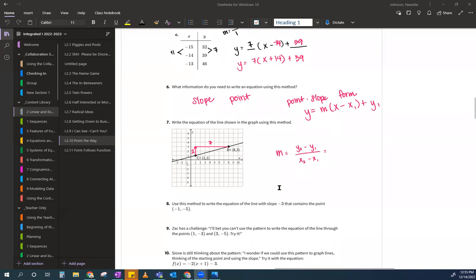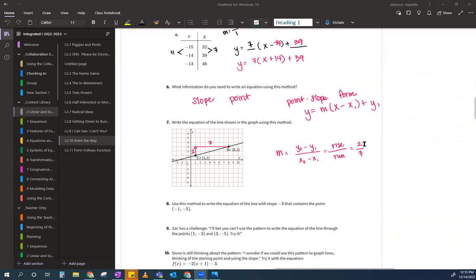So my slope, if it's rise over run, my rise number is 2 and my run number is 7. I went up 2, right 7. And up means positive and right means positive. So that's my slope. You would have gotten the same exact thing had you calculated it using the formula. But if you give me a picture versus a formula, I'm always going to use the picture, because counting for me is a lot easier than calculating.